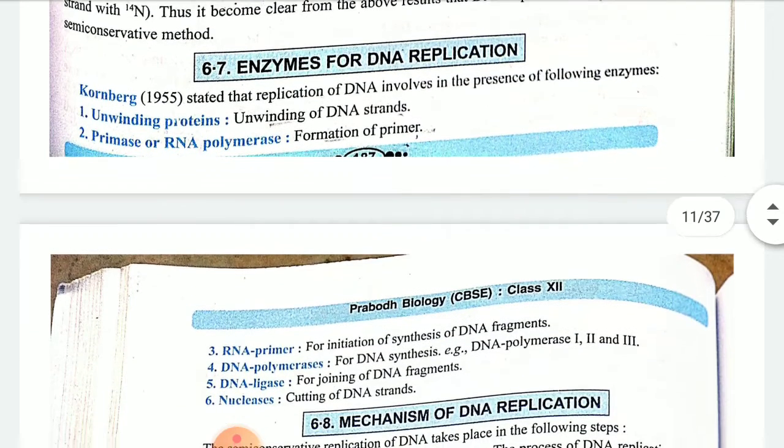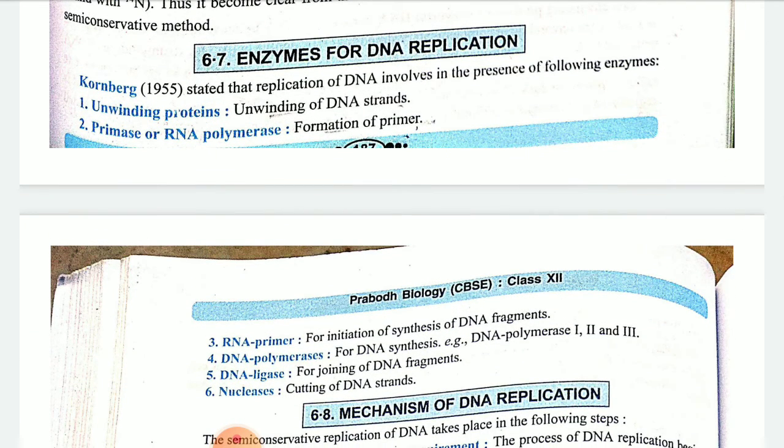What are the enzymes used? So many enzymes are used, a total of 6 types of enzymes or 6 processes are involved. The first one is your unwinding protein. Then the second one, primase or RNA polymerase, that is known as the formation of primer. The third one is your RNA primer for initiation of synthesis of DNA fragments.